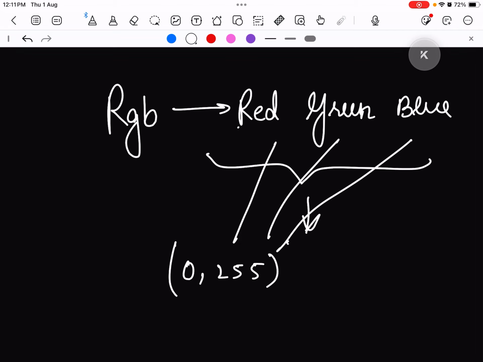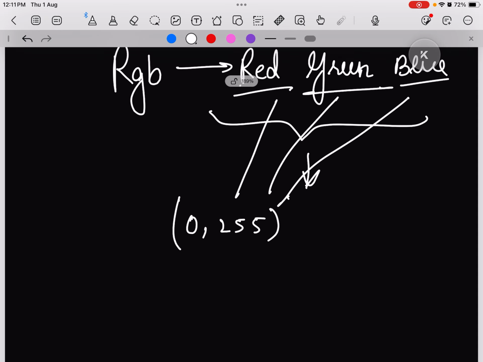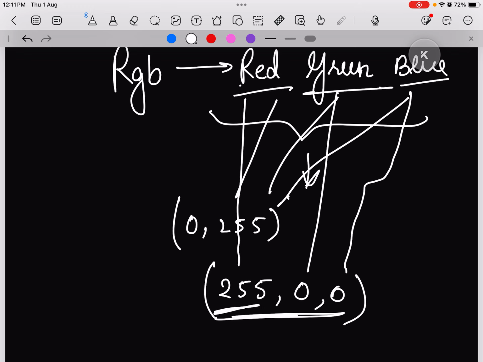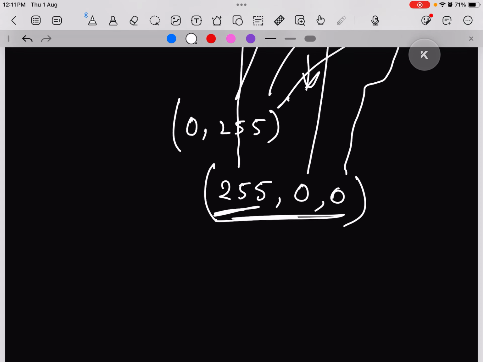Now these are our primary colors. As we discussed, we can define any color from them. So we basically have to just tell how we are going to write this. For example, if I want just pure red, I set the value of red as 255, green as 0 and blue as 0. This will give me red, and this is how we write. The first value is for red, the second value is for green, and the third value is for blue. Similarly, I can write this RGB value for whatever color I want.